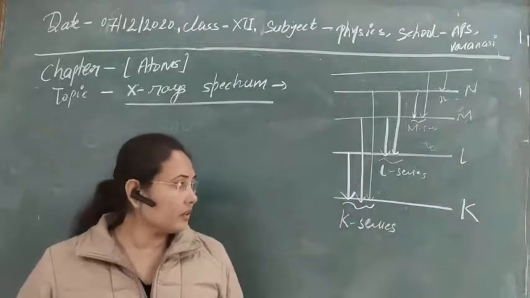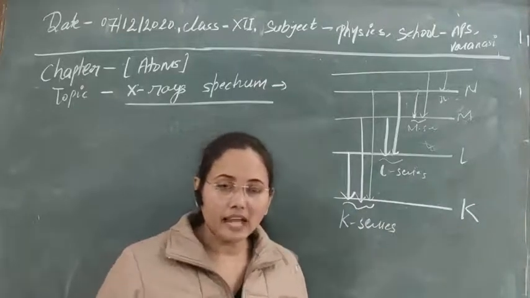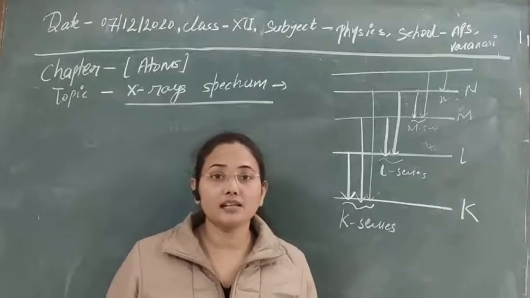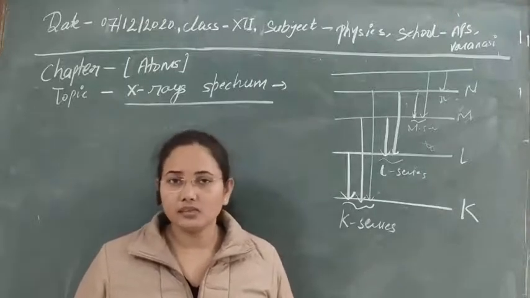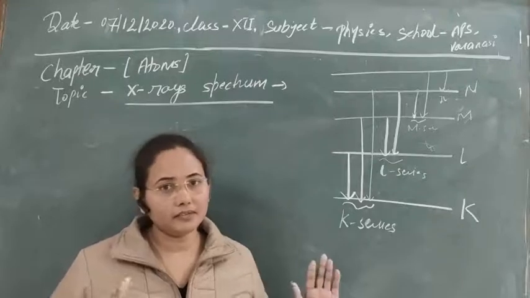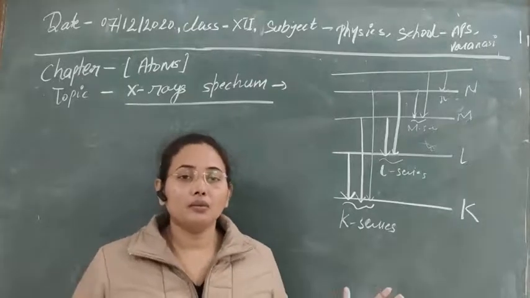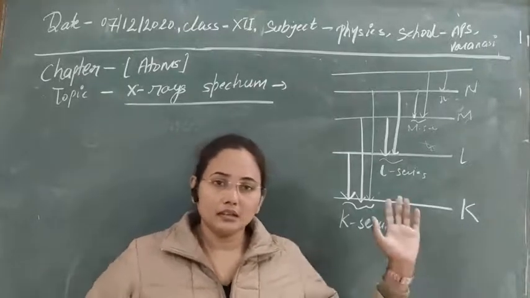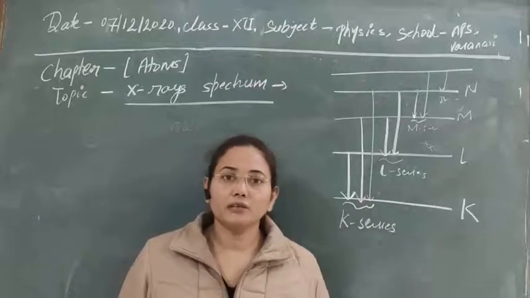I think the concept of the X-ray spectrum, how X-rays are produced, is clear to you. I just told you while explaining the spectrum, I will tell you also how to produce X-rays. I think the two ways we have discussed here for the production of X-rays.